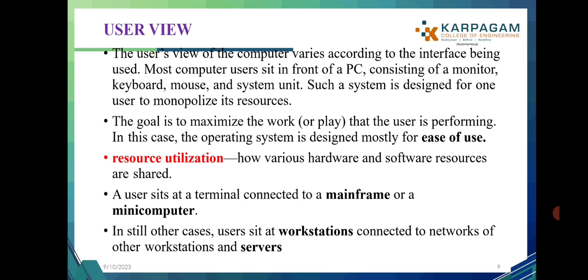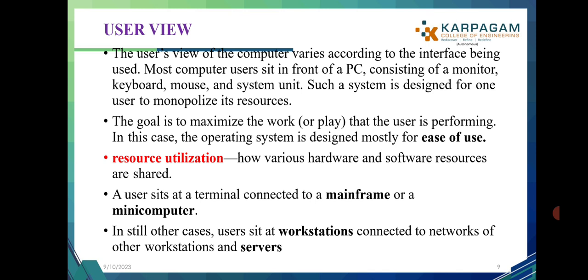The next, user view of the operating system. The user view of the operating system varies according to the interface being used. Most computer users sit in front of a PC. PC means personal computer, consisting of a monitor, keyboard, mouse and system unit. Such a system is designed for one user to monopolize its resources. The goal is to maximize the work or play that the user is performing.